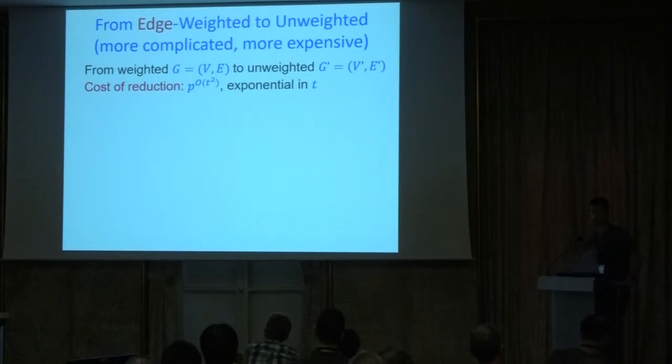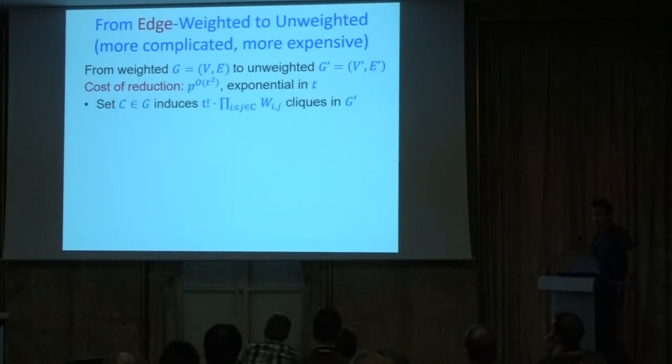But for us, t is a constant, so we can afford that so long as the size of the weights is small, so the size of our finite field is small. So the way we do it is we start from an original weighted graph, edge-weighted graph G. We want to produce an unweighted graph G prime.